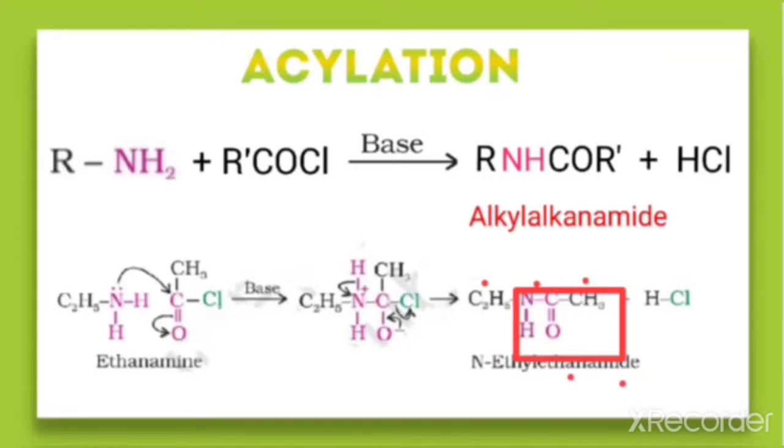And because one C2H5 group is there, that is on the nitrogen, therefore it is named as N-ethyl. So N-ethyl ethanamide. The ethyl group is on the nitrogen, therefore it is N-ethyl, and this is 2 carbons, therefore ethanamide. So the name of this compound is N-ethyl ethanamide.